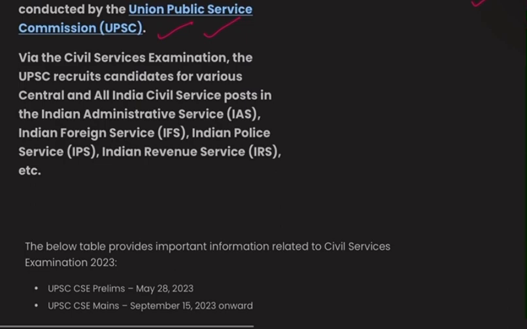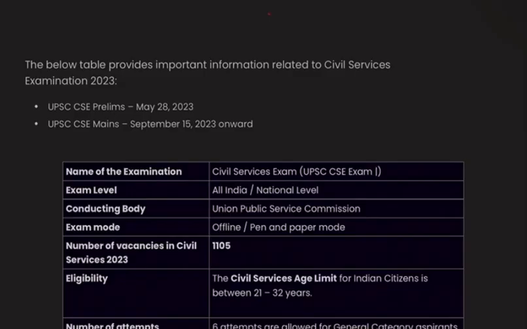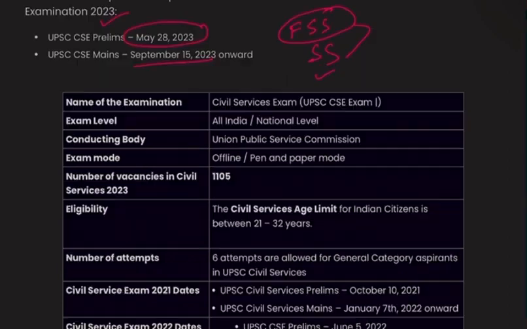The UPSC recruits candidates for various central and all India services, that is the IAS, IFS and IRS. The below table provides important information related to the civil service examination held in 2023, prelims on May 28, 2023, and mains which took place on September 15. See, the mains exam mainly takes place on weekends. This is for the essay, GS1, GS2, GS3, GS4, a language paper, one more language paper and your optional. This we will discuss here.